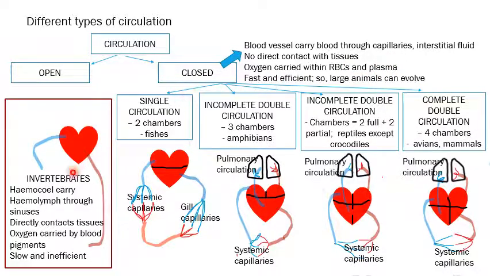The main advantage of this system is it is more efficient and fast to deliver the blood here. So larger tissues can be formed, and larger animals can evolve in this group, because the pumping of blood will not be efficient in the other system. As the chambers are getting divided, the efficiency of the system will be improved. With how much ever pressure the blood can be pumped out can be decided more effectively towards the end here in a complete double circulation.